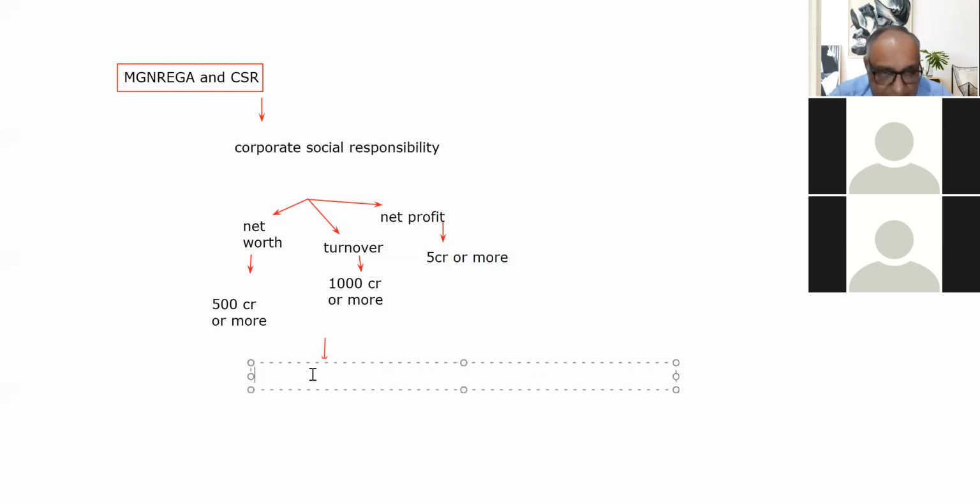That is 2% of the average profit, 2% of the average profits of 3 years. So it will be seen over 3 years.